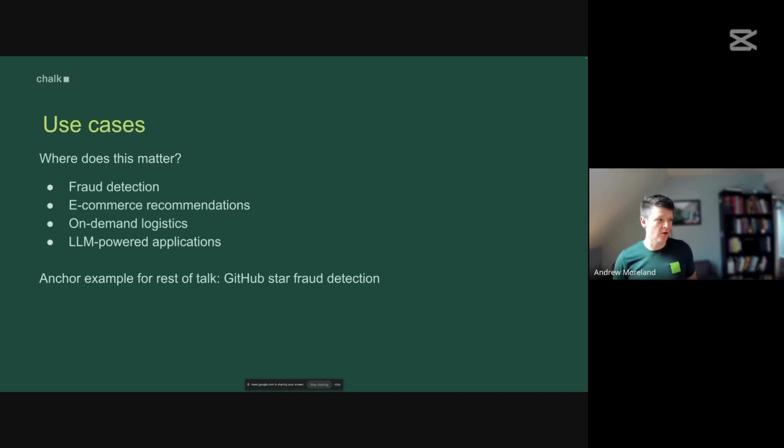You want it to be aware of the context in the document right now. And one of the things that all these have in common is the need for really crisp freshness. If you're doing fraud detection for a financial use case, you can't rely on pure batch, because if someone's swiping an ATM card at 10 different ATMs, you really want to take that into account when you're making your predictions. Today, we're going to adjust this fraud focus that we often have with our customers and orient it more towards something that developers are probably familiar with, which is GitHub. There isn't necessarily a strict freshness requirement here, but the subject matter probably makes a bit more sense. So we're going to focus on how we can detect star fraud.